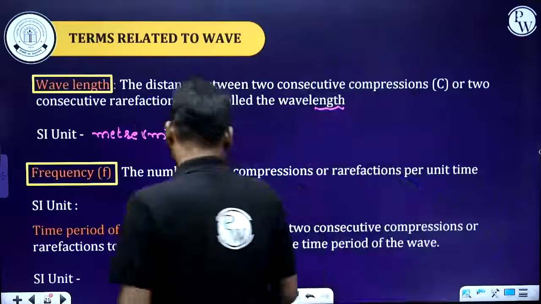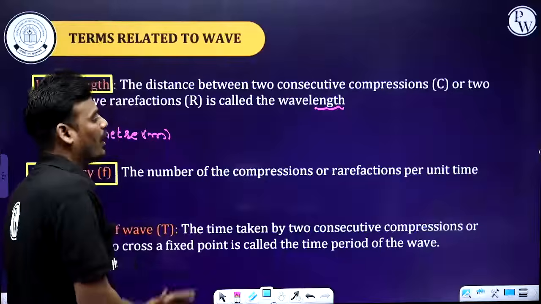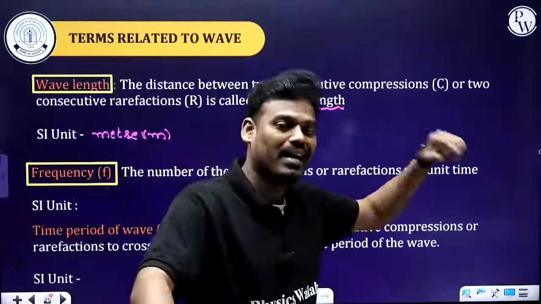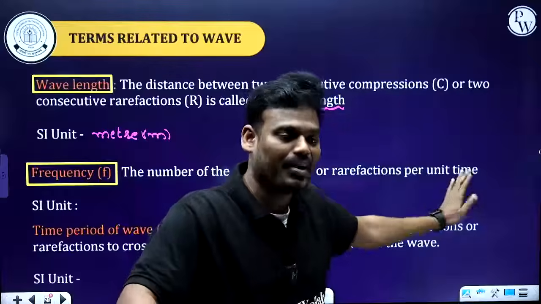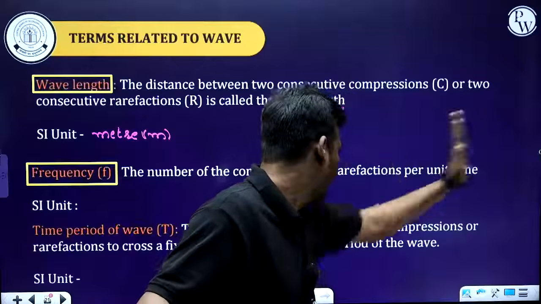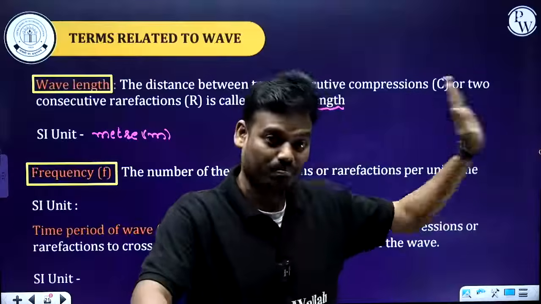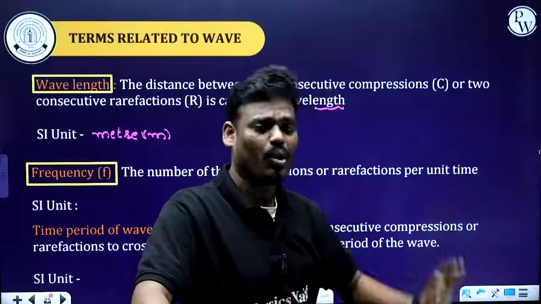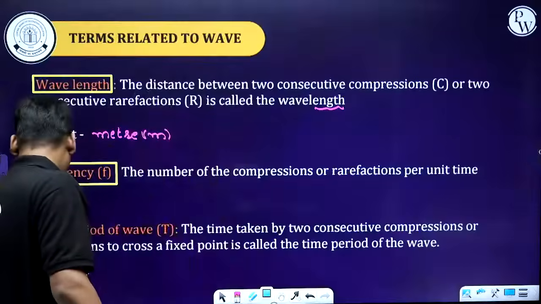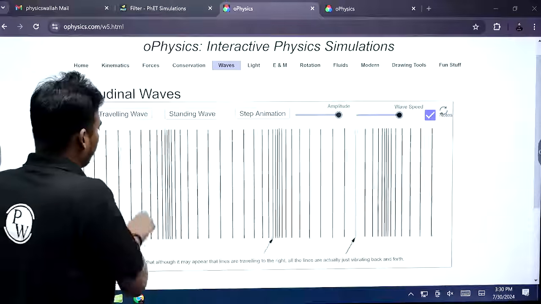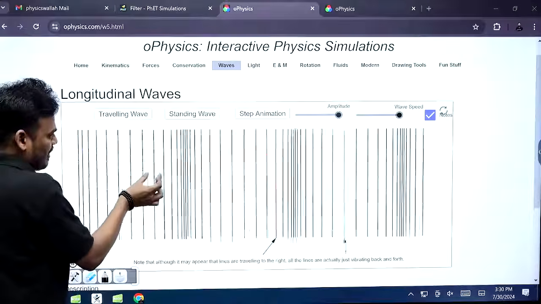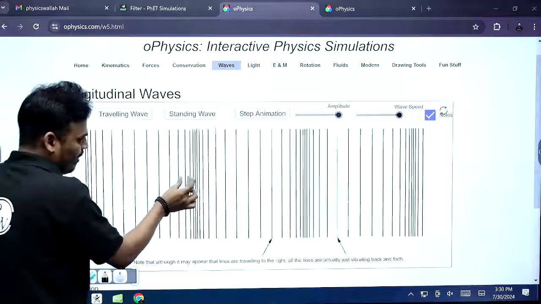Here I used vibration for a transverse wave; for a longitudinal wave, the number of compressions or rarefactions per unit time is called frequency. Let's consider this is a compression, where the coils are very close.